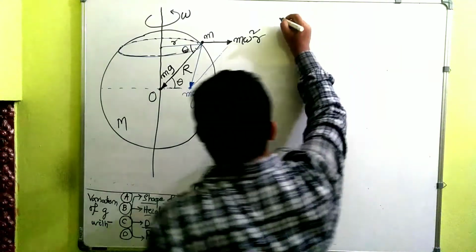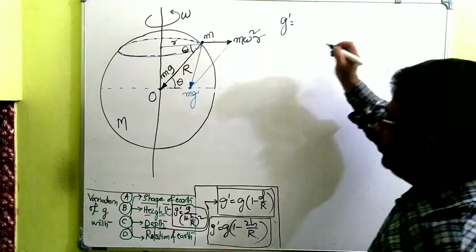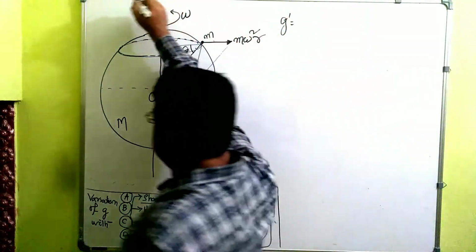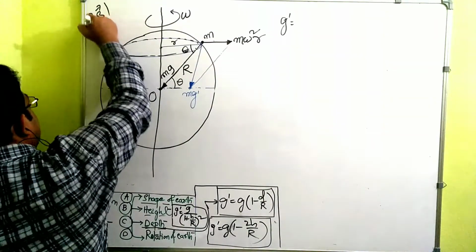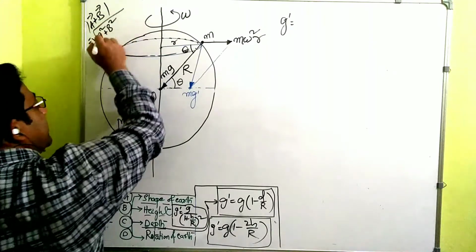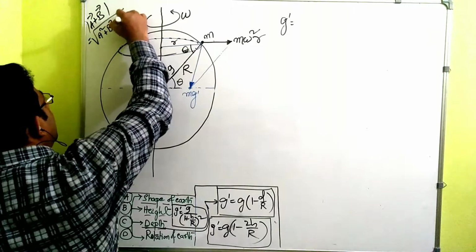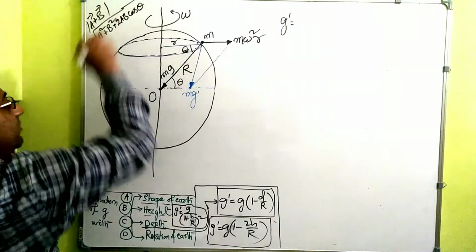We are interested in calculating that g dash now, and this will be equal to the summation of two vectors. I remind you, the magnitude of a plus b is equal to root under a square plus b square plus 2ab cos theta, where a and b are the magnitudes of vector a and vector b, and theta is the angle between a and b.